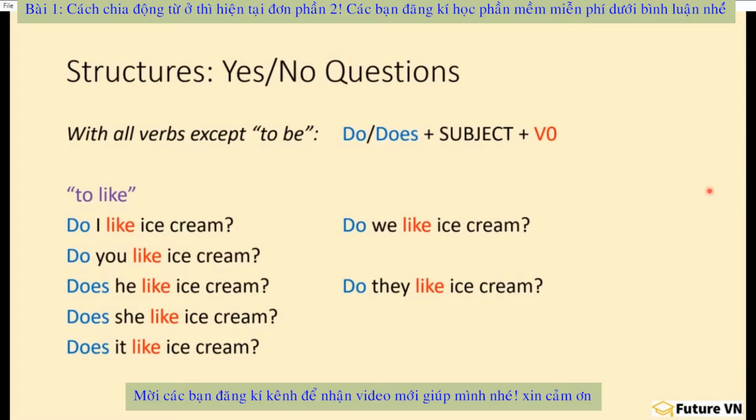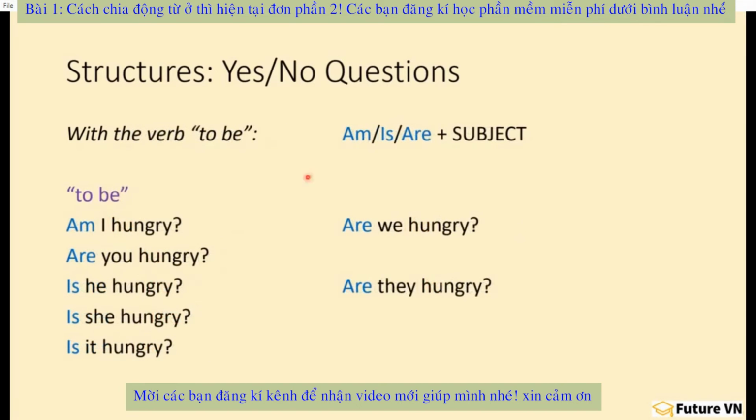Okay, let's take a look at how to make yes-no questions with to be. So with the verb to be now, we're not going to use a helping verb. So no do, does. We just use am, is, are plus subject. So with hungry again, we would say, am I hungry?